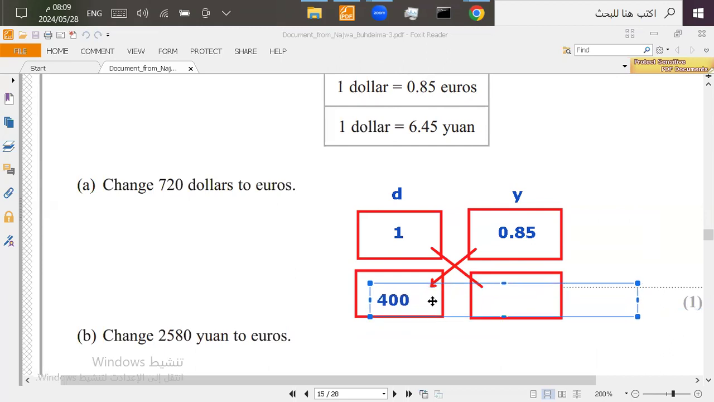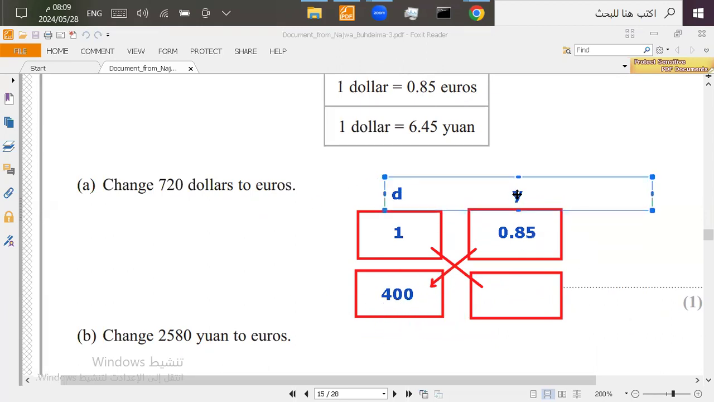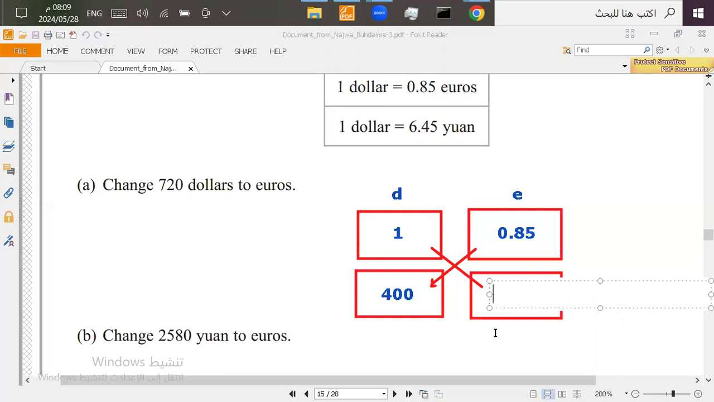I'm going to use the same boxes here. Now, I turned 2,580 yuan to dollars, which is 400. Now I'm going to turn them to euros. So this one's going to be euros, okay? Same idea. I'm going to do the X method, multiply this by this, and then divide by 1. So I'm going to use a calculator here. So 400 times 0.85 and then divide by 1 is going to be 340. So the final answer is 340 euros.